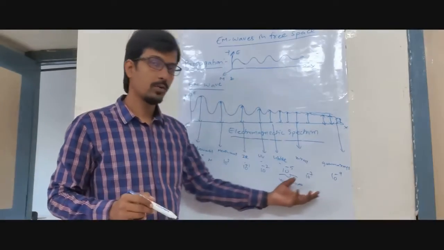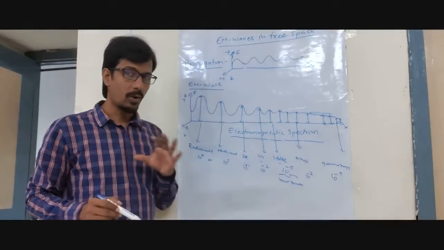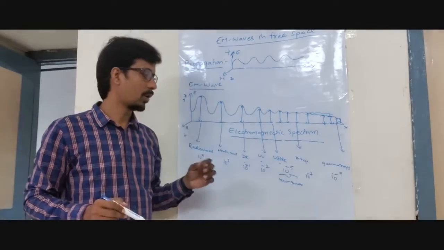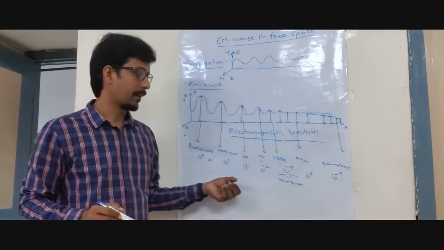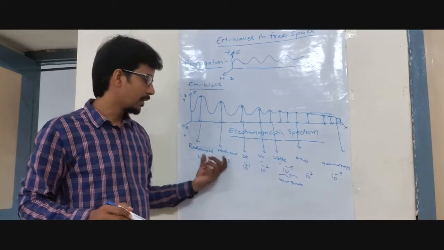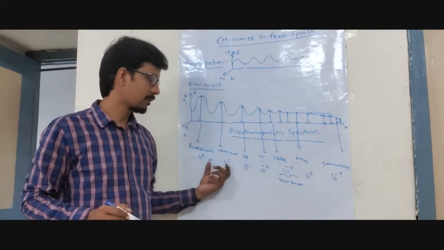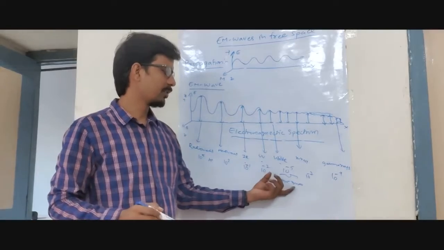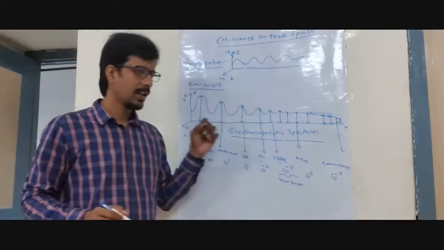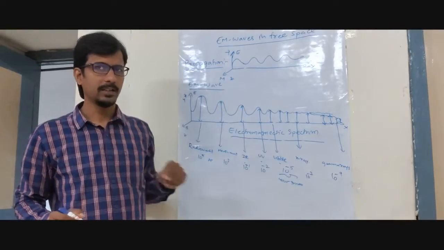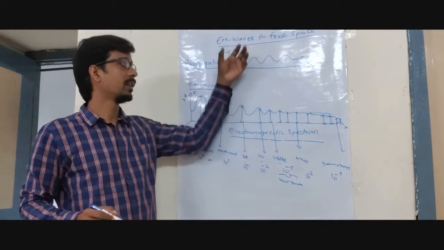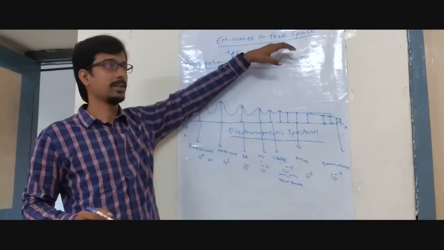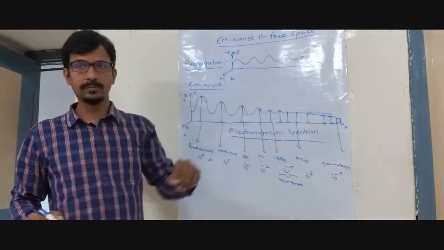In electromagnetic theory, we do not consider the entire electromagnetic spectrum. Only radio waves are taken into consideration, along with some microwaves and visible light. Gamma rays and X-rays cannot penetrate inside. Please note this diagram and the propagation of the wave, then I will explain how it happens in free space.